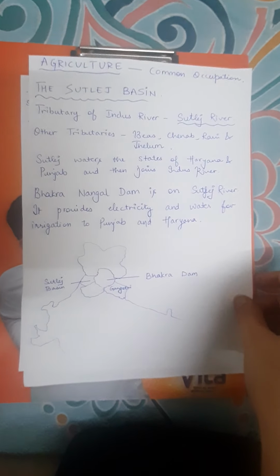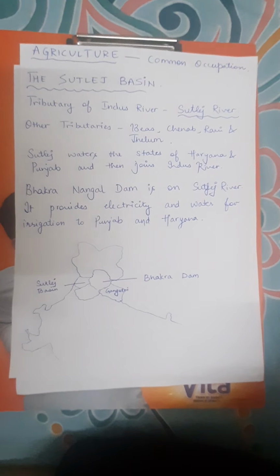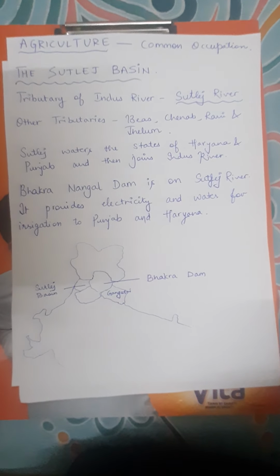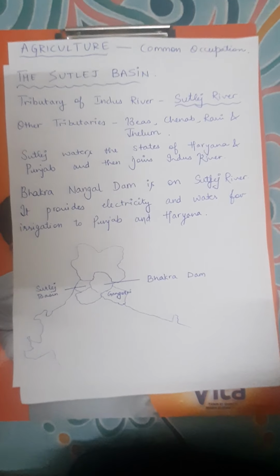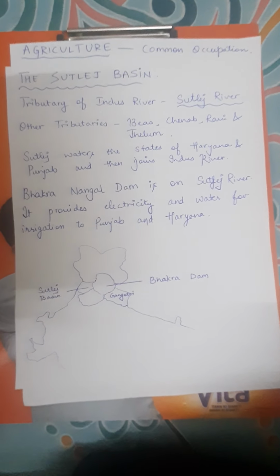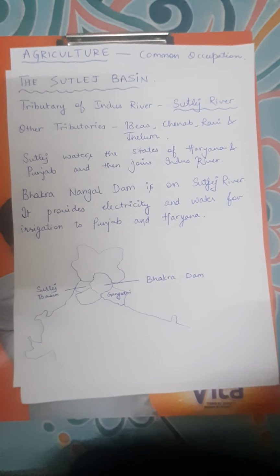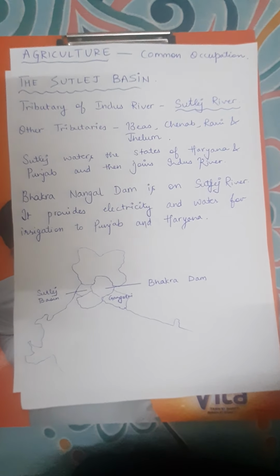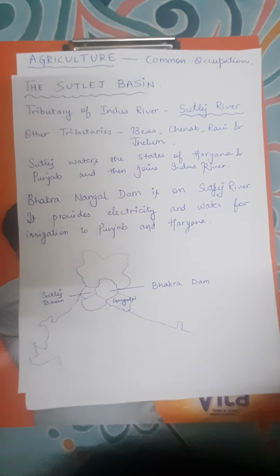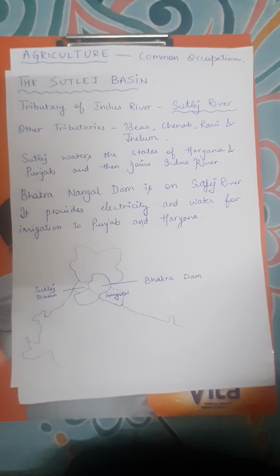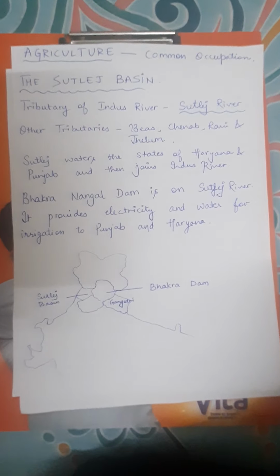Now the Satluj Basin. Satluj River is a tributary of Indus River. The other tributaries are Beas, Chenab, Ravi and Jhelum. Satluj River waters the states of Haryana and Punjab and then joins the Indus River. The Indus flows through Jammu Kashmir and falls into the Arabian Sea.